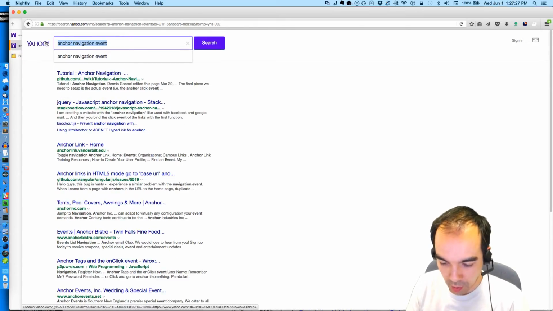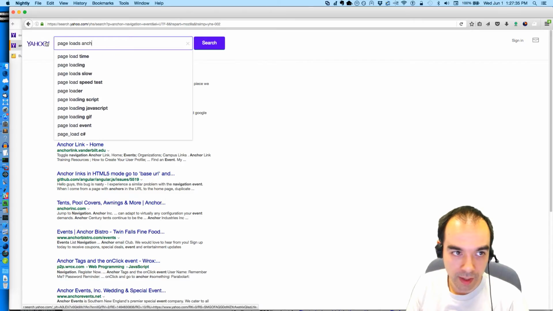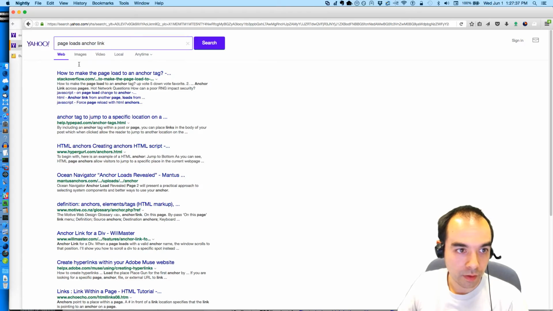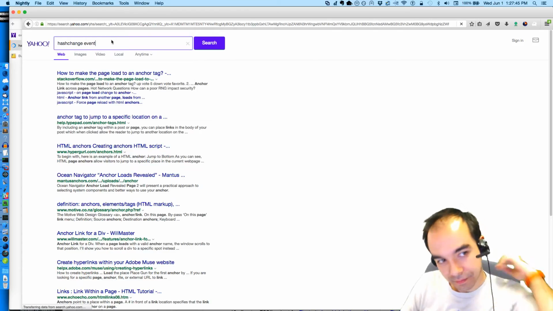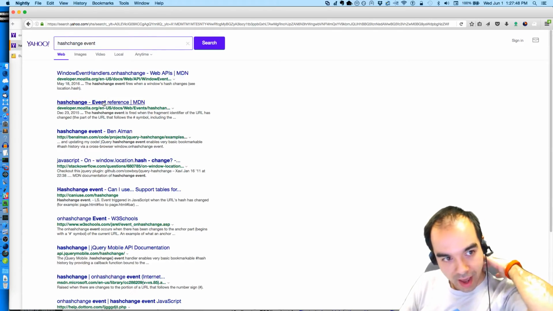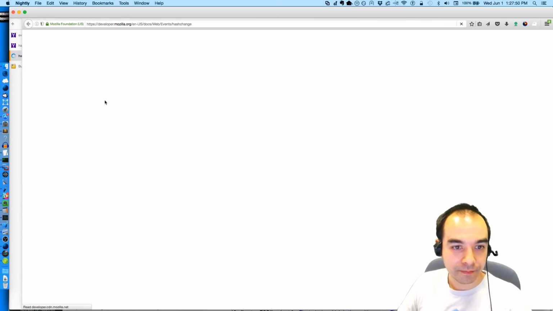I want to know when a page has successfully transitioned from one anchor to another. Page loads anchor link. Oh, or when the hash changes. Hash change event. Yeah, on hash change. That's the one.